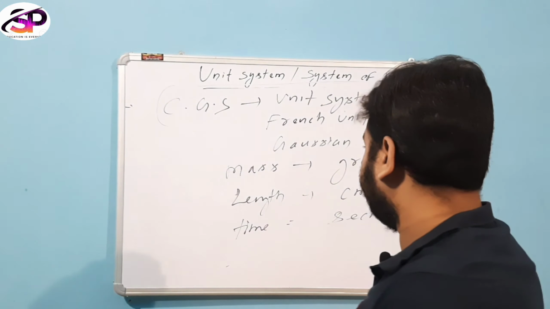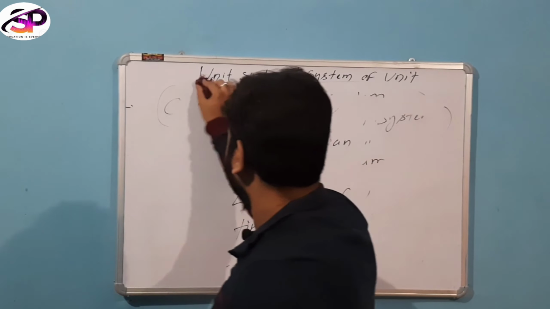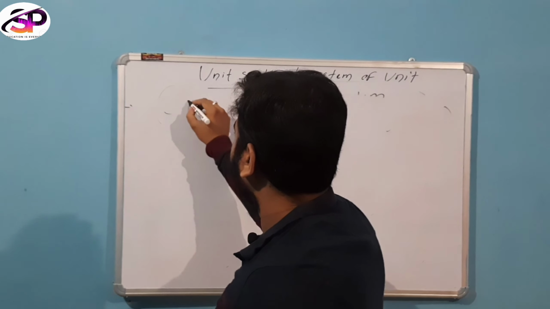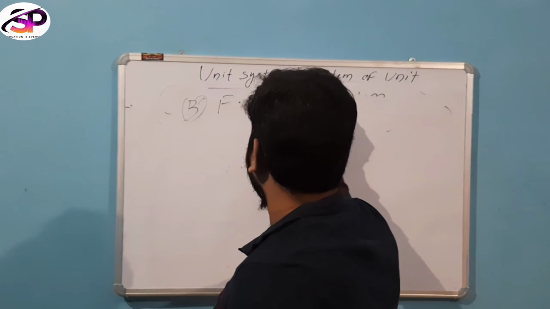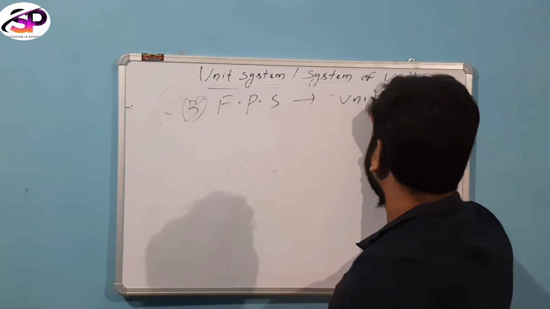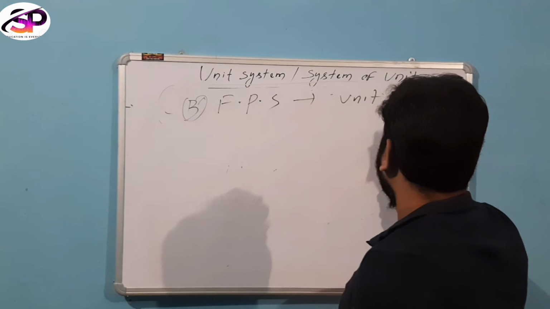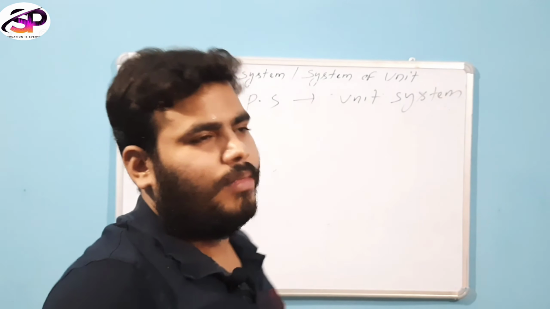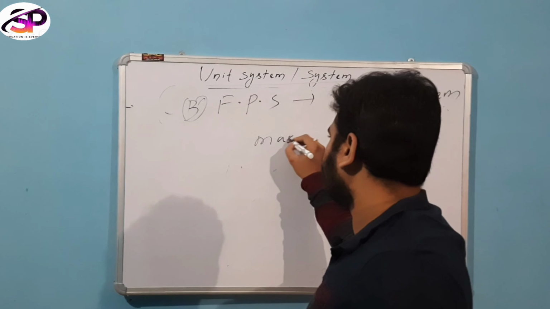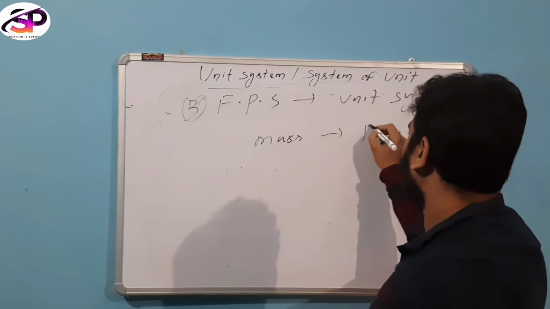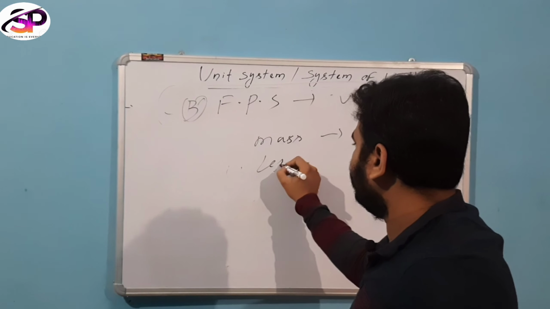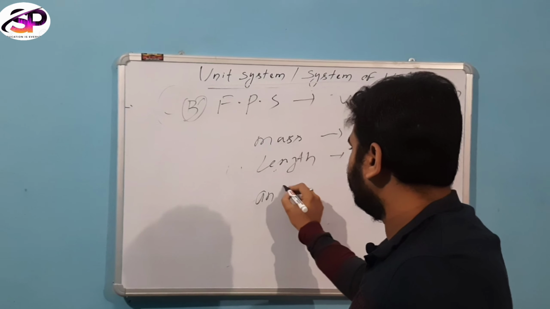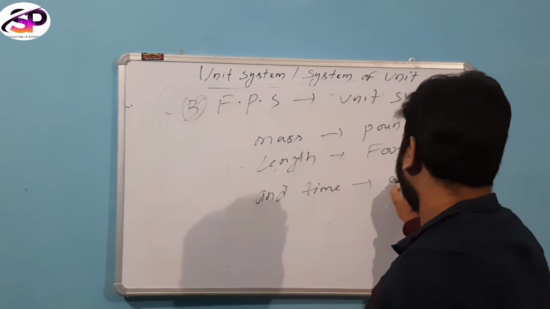Then the third one is the FPS unit system. It is also a fundamental unit system in which mass is measured in pound, length is measured in foot, and time is measured in second.